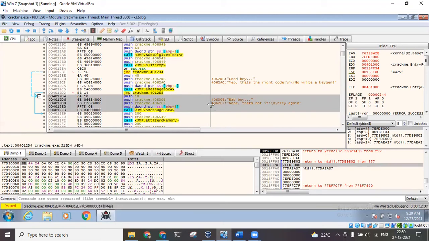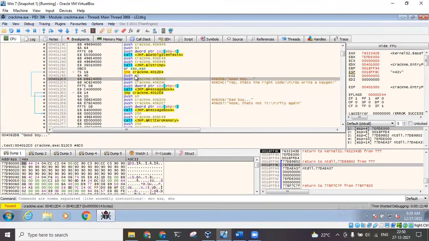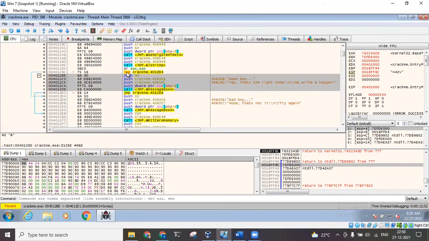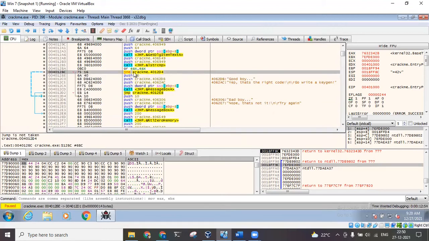So now what we want is that irrespective of the values that we enter, this block of code should always be bypassed, and we should always get this particular block of code executed. So we have to modify this jump if not equal to 0 to 4012D4.